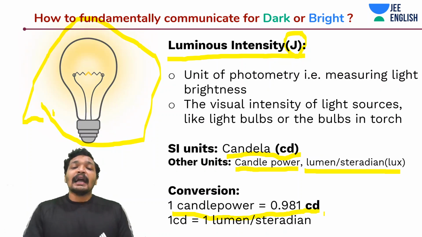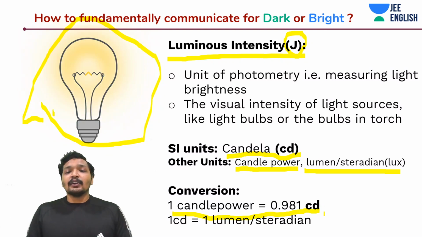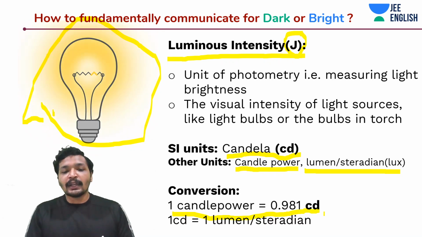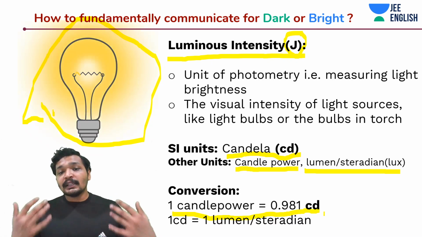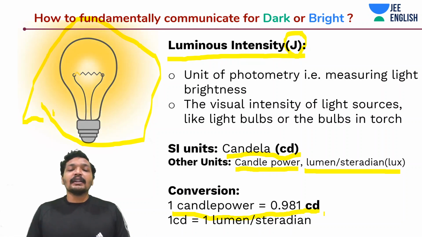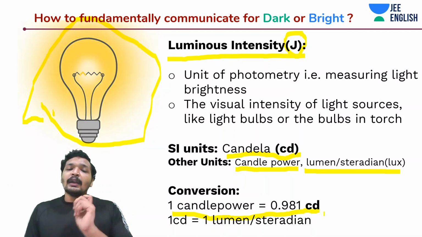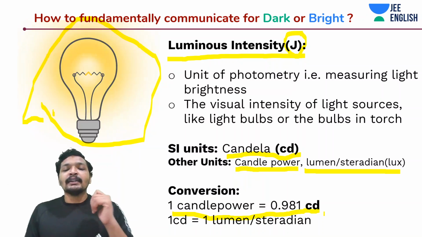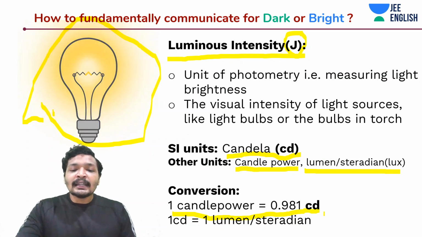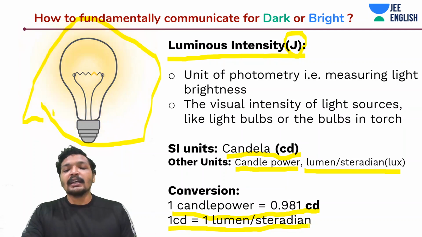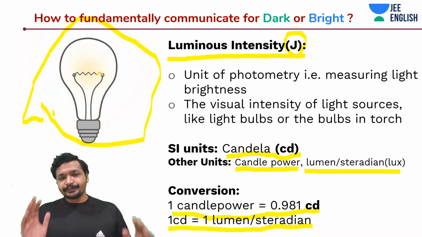Which means candle power's value is more than that of candela. If you convert candela to candle power, you are going to get that 1 candela is equal to so and so many candle power. The initial value of candle power was larger than that of candela, and they are very near. The difference is very, very small: 1 candle power is equal to 0.981 candela. And 1 candela is equal to 1 lumen per steradian, 1 lumen per solid angle, or 1 lux.